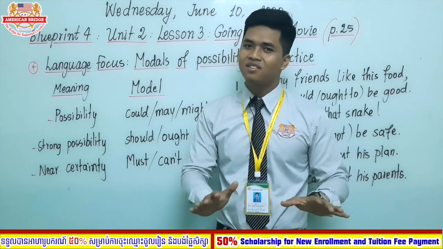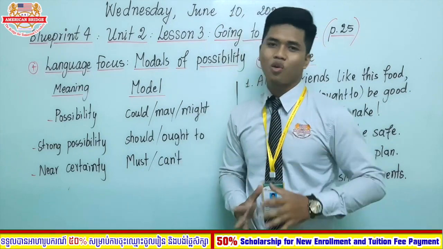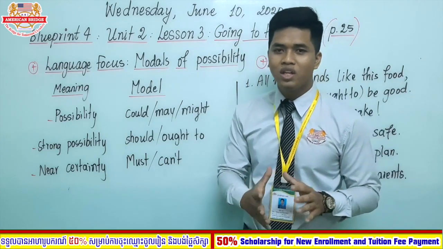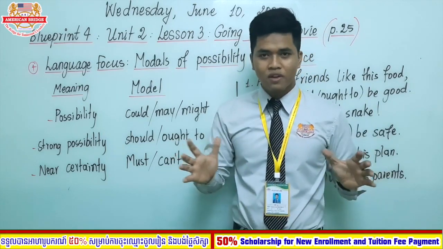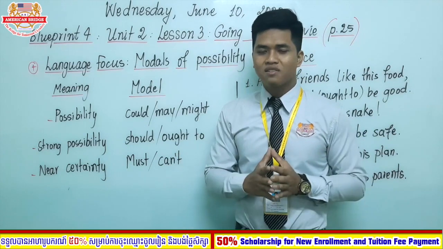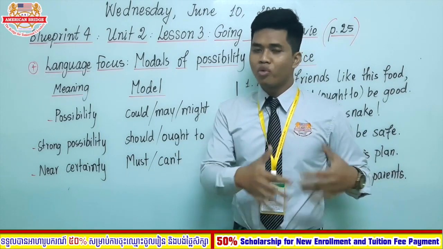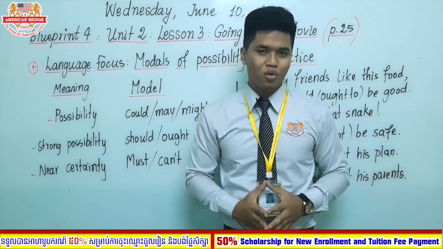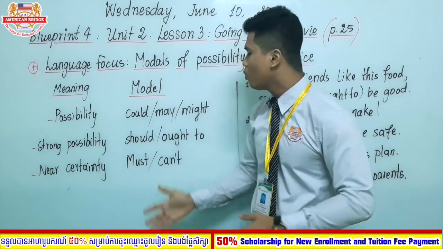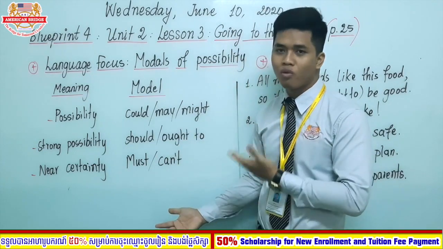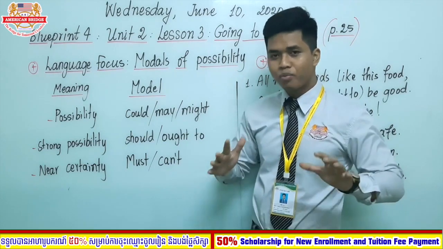Today, as I said, we set the scope of our lesson to only the modal verb of possibility. If you find some other modal verb, we will cover it in the next or other videos. In this video, we only look at modal verbs in terms of expressing possibility.